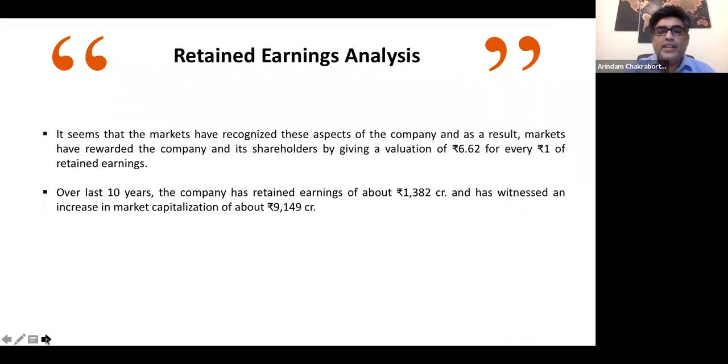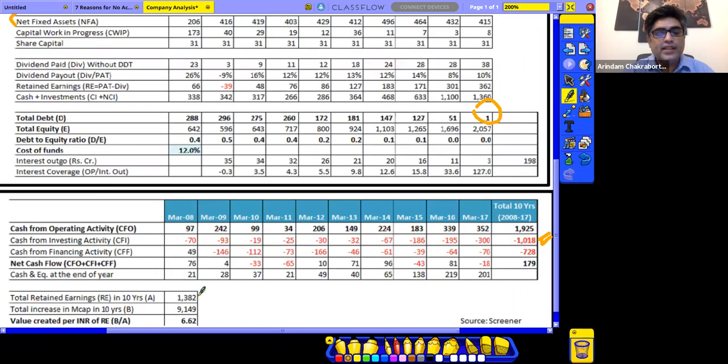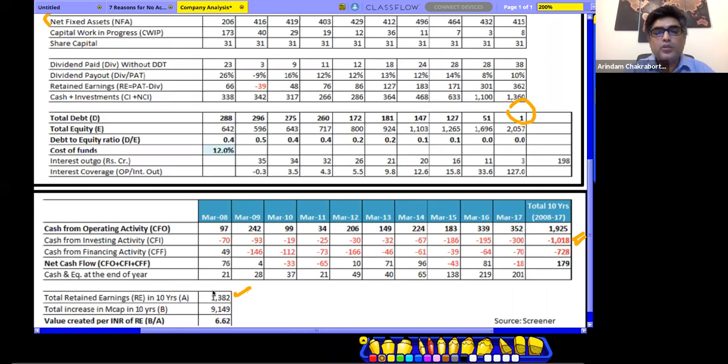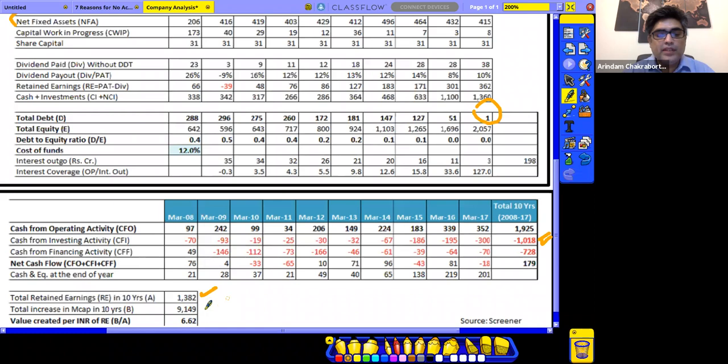Now there is something called retained earnings analysis. If you go below, the total retained earnings is roughly 1382, as you see over here, and the total market capitalization is roughly 9149.